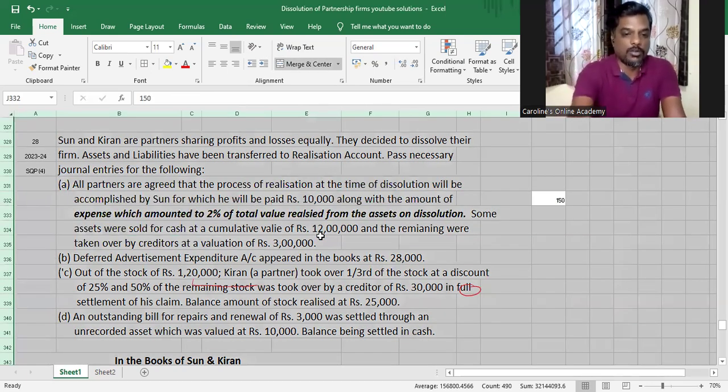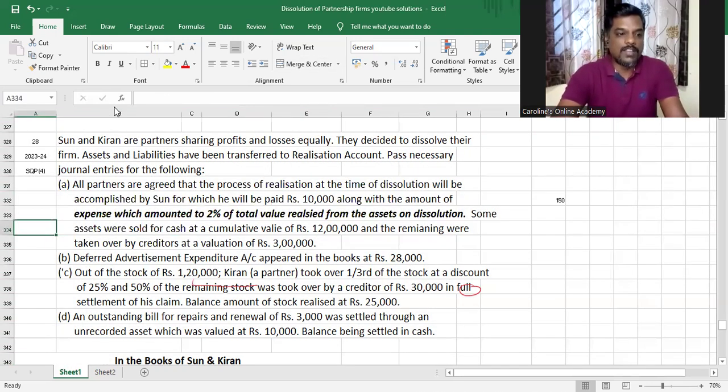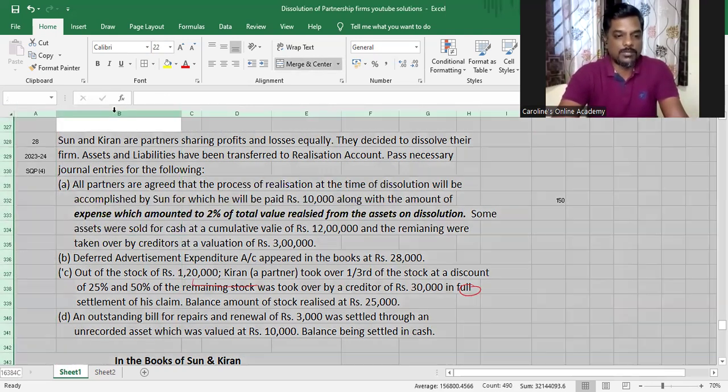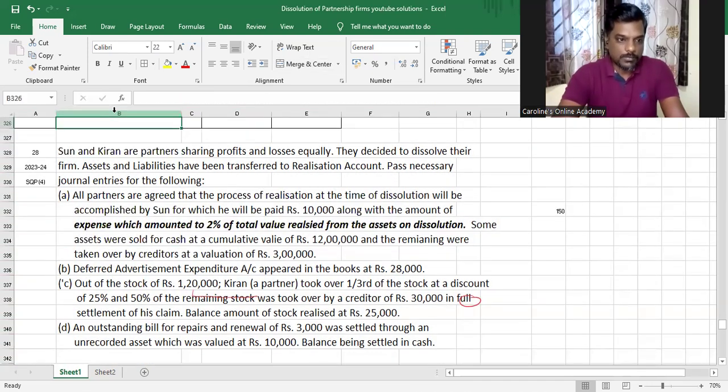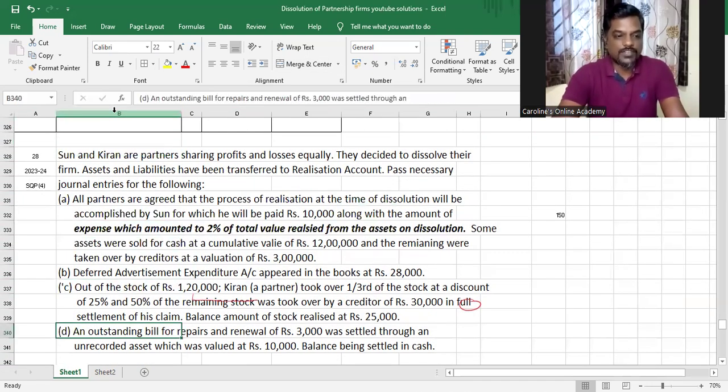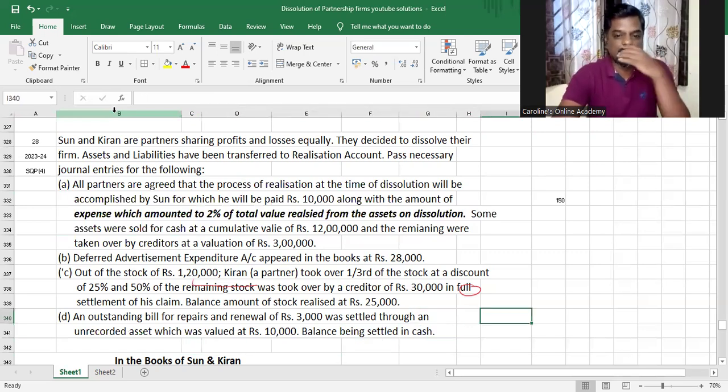Understood or not? They are trying to teach you that the total value of assets realized is 15 lakh.